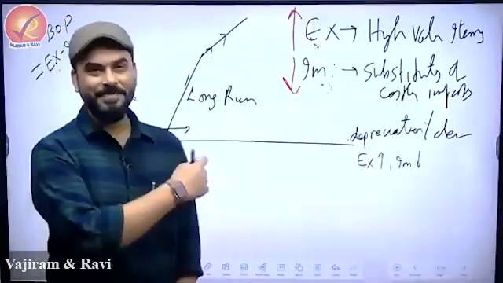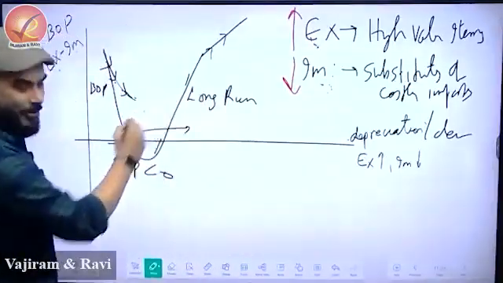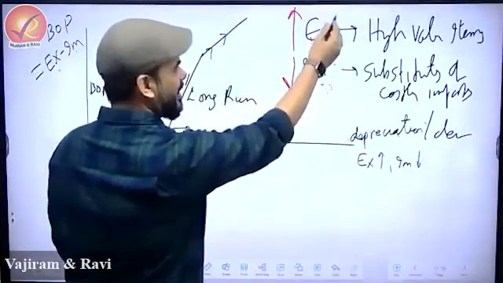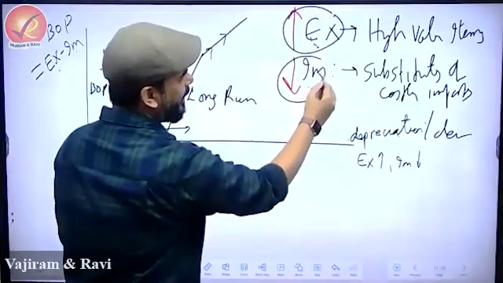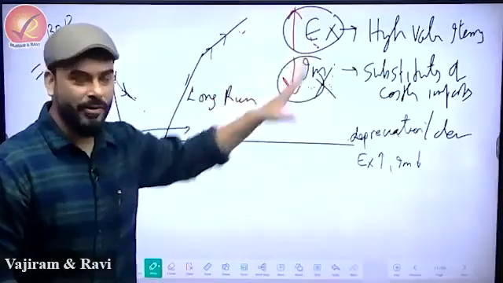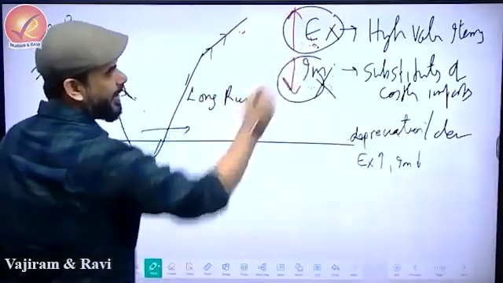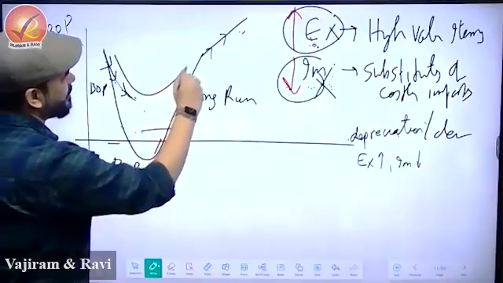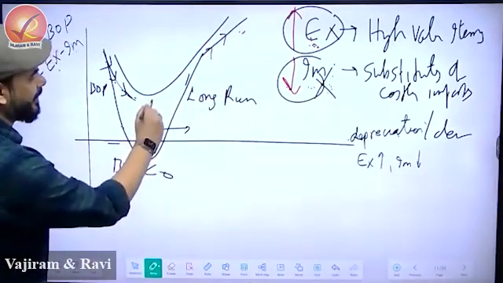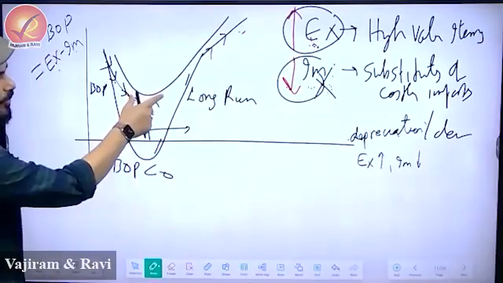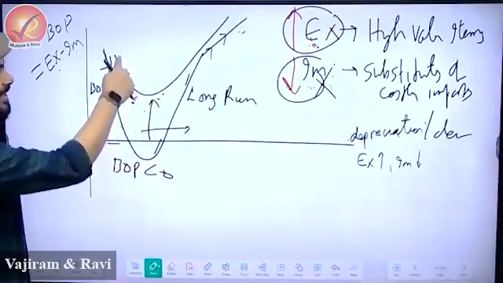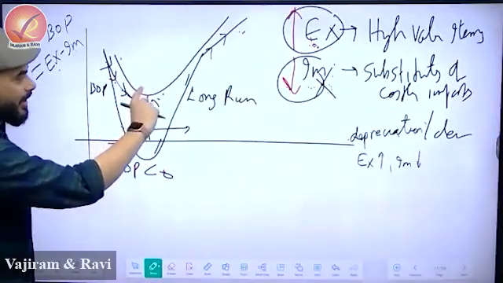Now look at this. What has happened to this J-curve effect? The J-curve effect says that when you depreciate or devalue, your export will increase and import should fall down, but in India, this was not happening. In India, export was increasing very little, and import was actually very costly. So now, with substitutes and with Make in India, our J-curve effect is becoming like this. Now it is not going into the negative zone. So there has been a shift in the J-curve effect, which means now whenever devaluation happens, we don't fall below the line. We are actually above the line, which means yes, we become worse, but the level of worsening is less.